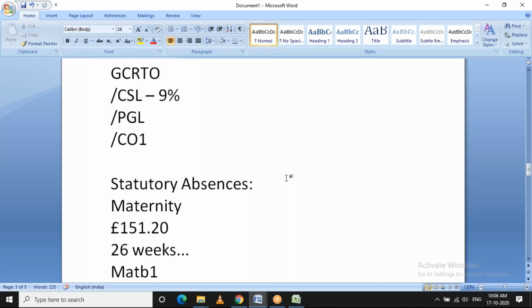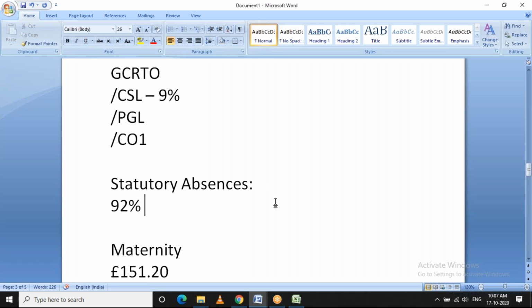The employer will pay this amount on behalf of the government and then recover it from the government, up to 92 percentage of the amount paid to the employee. This is called statutory absences. I'll explain more in depth on these absences in the following sessions. Just try to understand the concept.